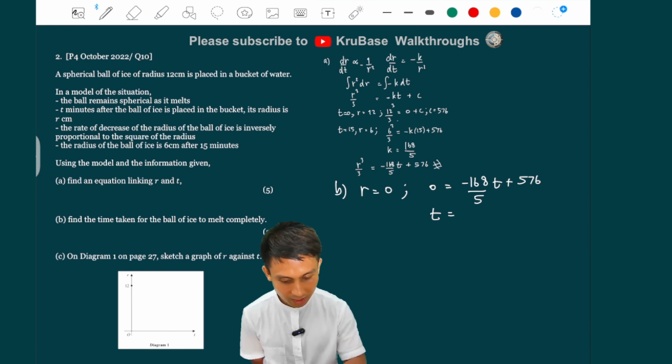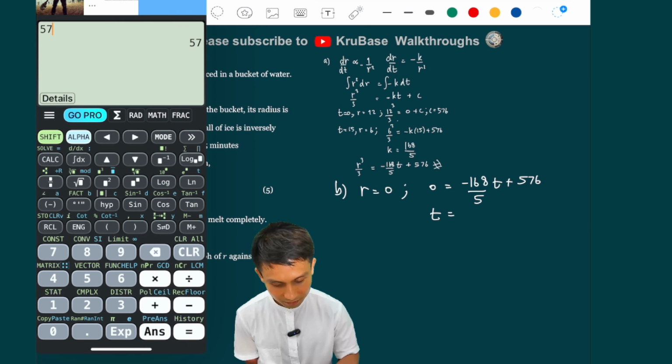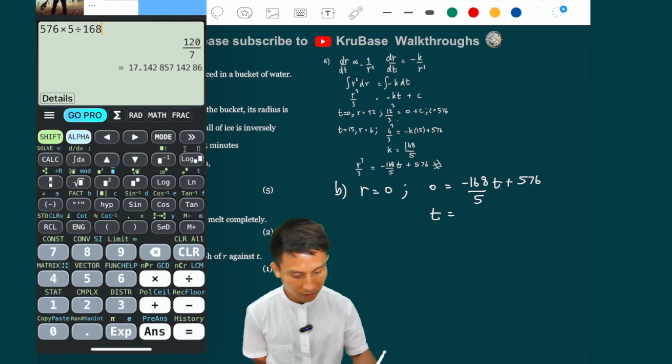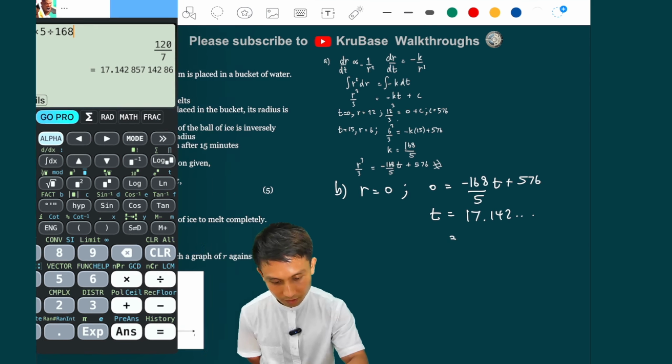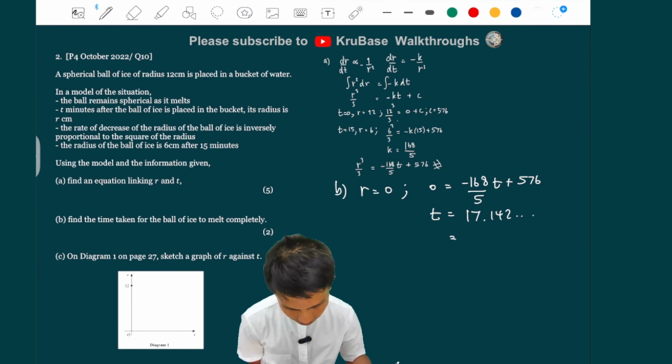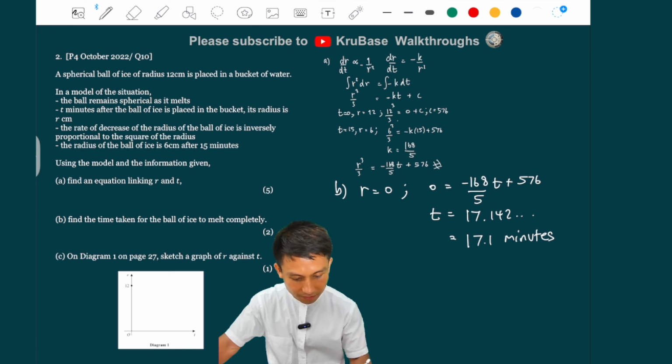Well, just solve for t there, not that bad, right? So it's just 576 times 5 over 168, right? Just moving the thing there and solve for t. So I'm just going to go with 17.1 minutes. Yeah, just 3 sig figs there.